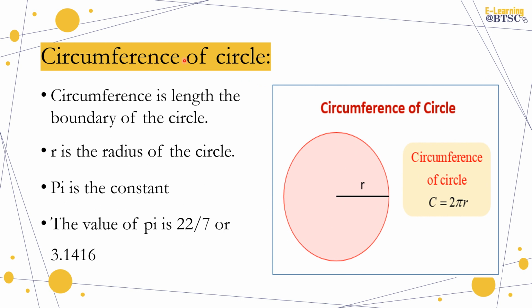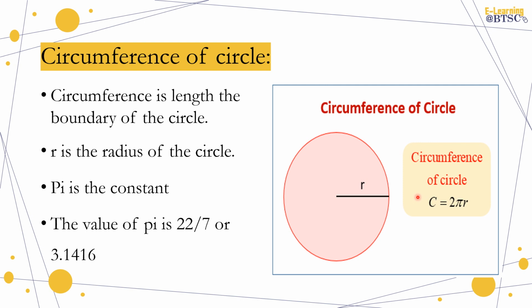Next is circumference of a circle. How can we calculate the circumference of a circle and what is the circumference of a circle? Circumference is the length of the boundary of a circle. It is the same concept as perimeter, but we don't use the word perimeter here because we are not given the length of any sides. In perimeter we simply add the lengths of all the sides, but a circle doesn't have any side. So we will use the concept of circumference of a circle.